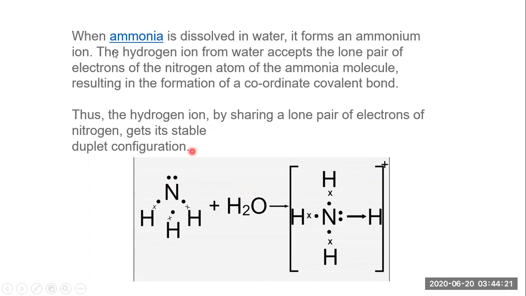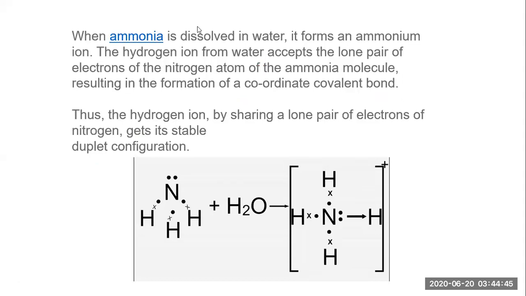So let's read it. The hydrogen ion from the water accepts the lone pair of electrons of the nitrogen atom of the ammonia molecule, resulting in the formation of a coordinate covalent bond. Thus, the hydrogen ion, by sharing a lone pair of electrons of nitrogen, gets into a stable duplet configuration. This is the point we have to understand.